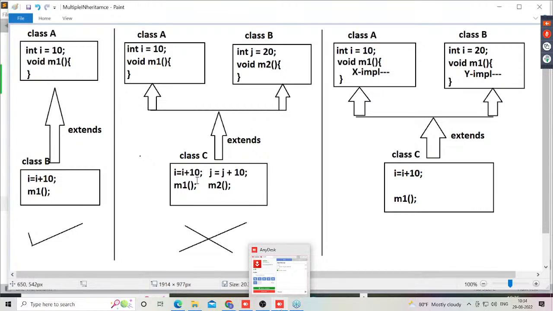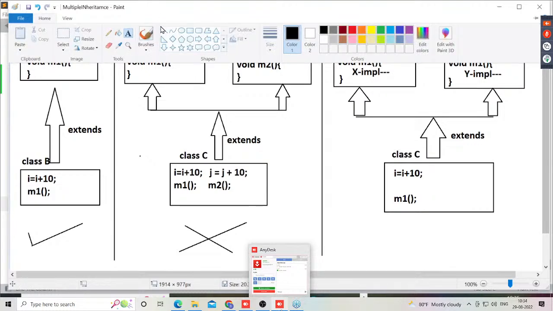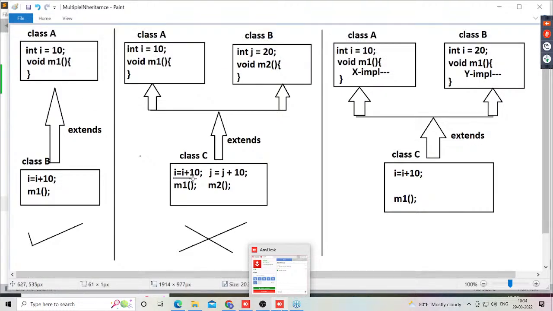Observe the second diagram one time. In the second diagram, inside this class C, when I provide I is equal to I plus 10, we are getting the I variable value from the class A superclass. Why? Because the I variable is available only in class A, not in class B. When I access J is equal to J plus 1, the J variable value will come from the class B superclass. No J variable is available inside class A. So no confusion. Only from class B are we able to get that J value.